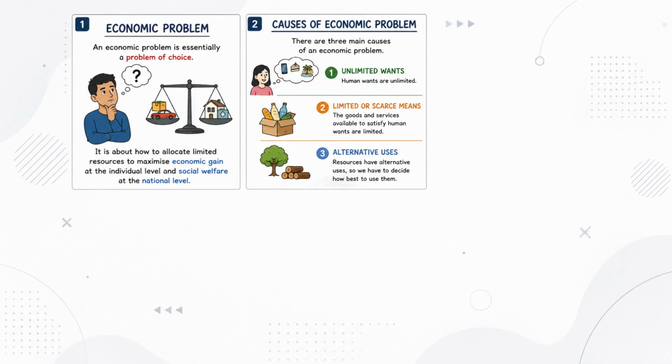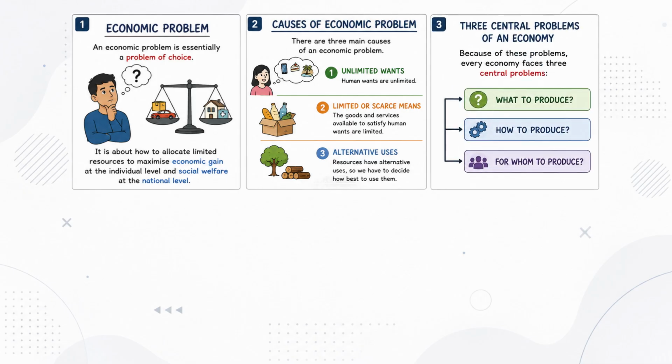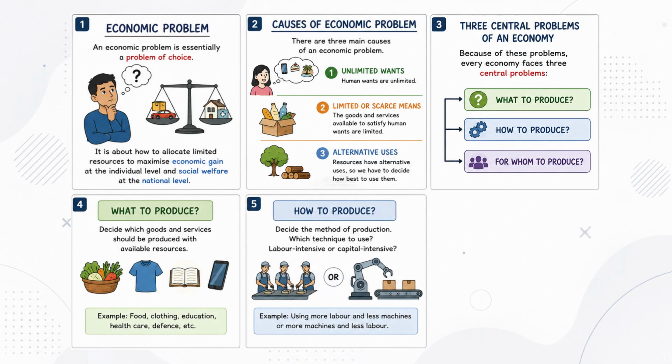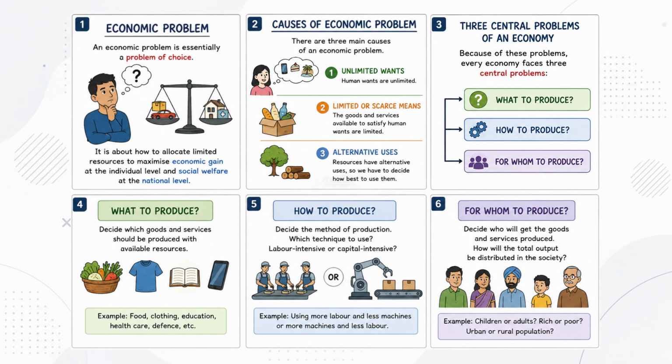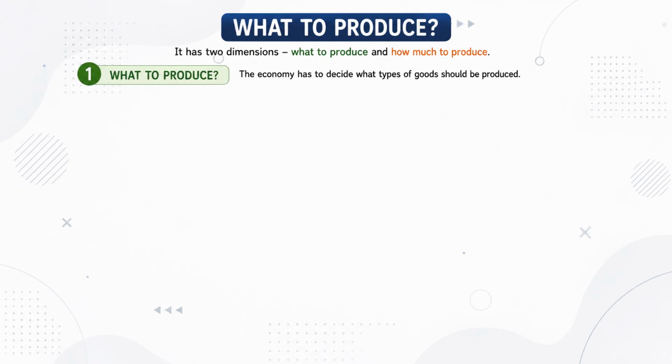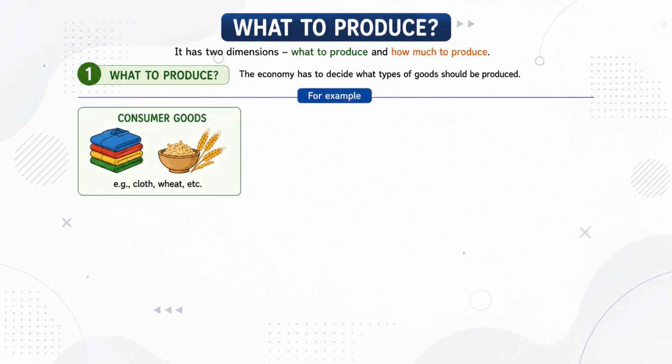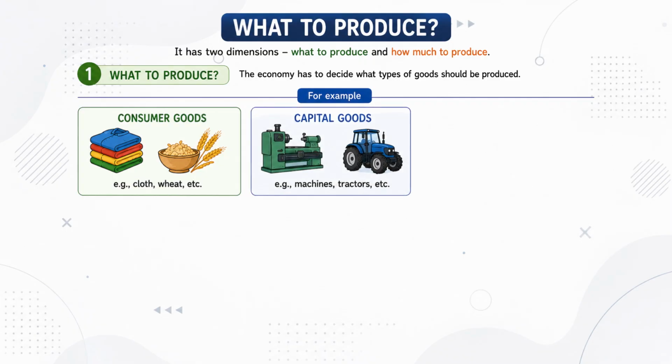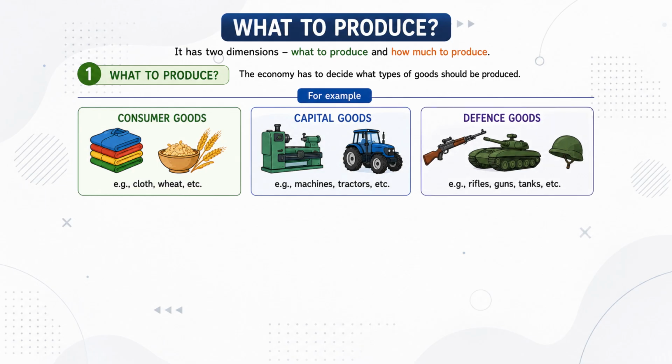Because of these problems, every economy faces three central problems: what to produce, how to produce, and for whom to produce. What to produce has two dimensions: what to produce and how much to produce. First, the economy has to decide what types of goods should be produced. For example, should we produce consumer goods, such as clothes and wheat, capital goods, such as machines and tractors, or defense goods, such as rifles, guns, and tanks?